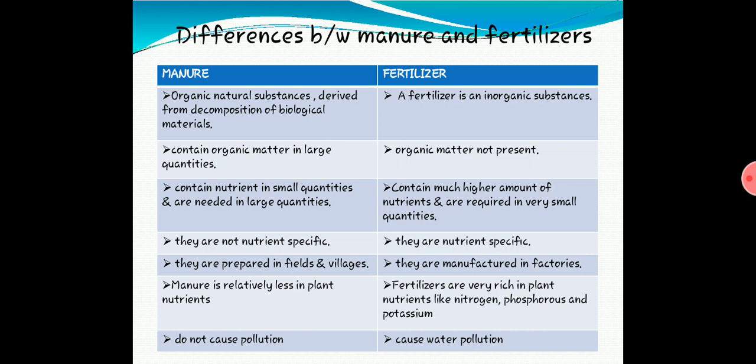So the differences between manure and fertilizer. It is a very important concept. What is the difference between them? Already you have understood that. Already I have told it.